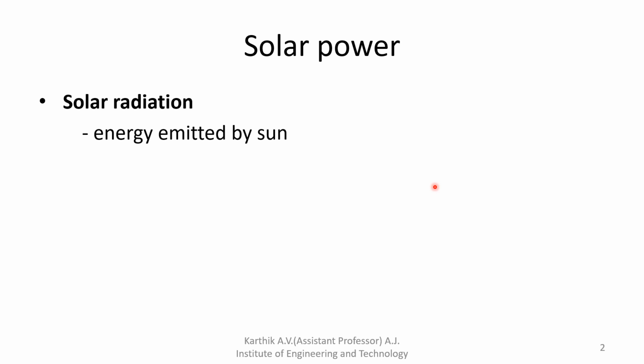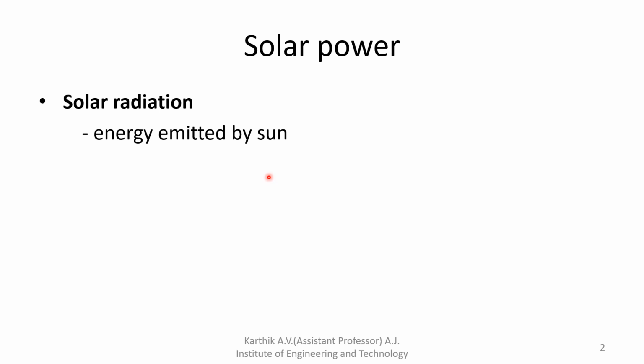So solar radiation is nothing but energy emitted by the sun. Okay, energy emitted by the sun, that is nothing but solar radiation. So in the definition you explain like this: the solar radiation is the energy radiated or emitted by the sun, and the power or electricity produced by utilizing the solar radiation is called solar power.